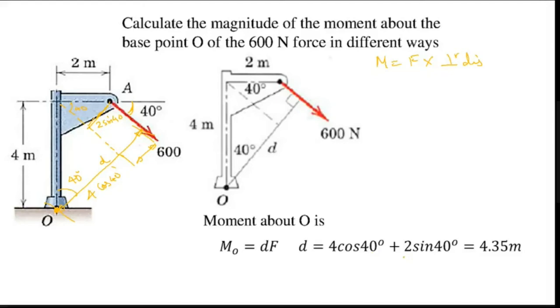4 cos 40 plus 2 sin 40, totally 4.35 is my total distance. My force is 600 Newton. When I apply the force, 600 into 4.35, you will get the answer.